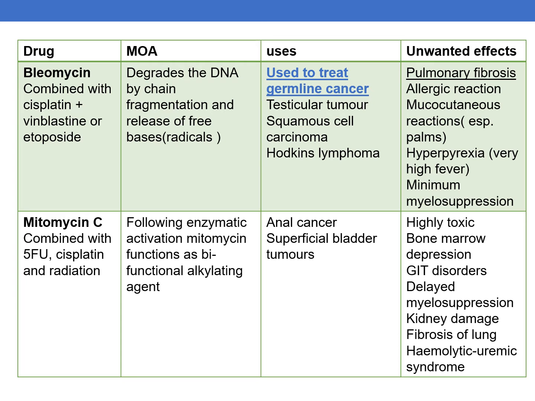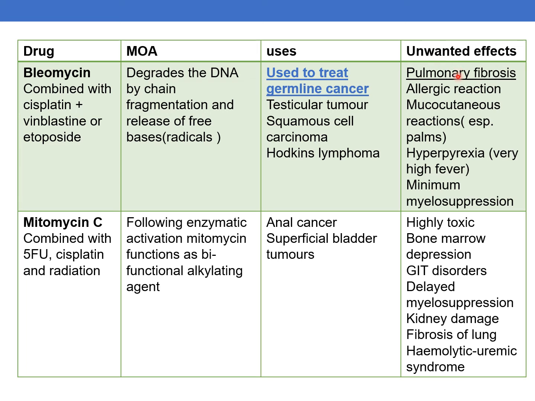Coming to the overall summary, bleomycin is combined with cisplatin and vinblastine or etoposide. The mechanism of action of bleomycin is that it degrades DNA by chain fragmentation and release of free bases or radicals. It is mainly used to treat germ cell cancer. Bleomycin is used to treat germ cell cancer, testicular tumors, squamous cell carcinomas and Hodgkin's lymphomas.